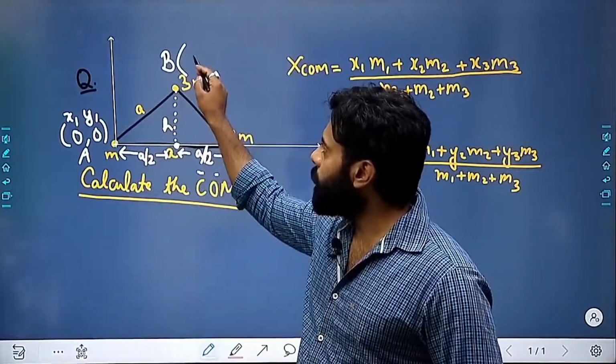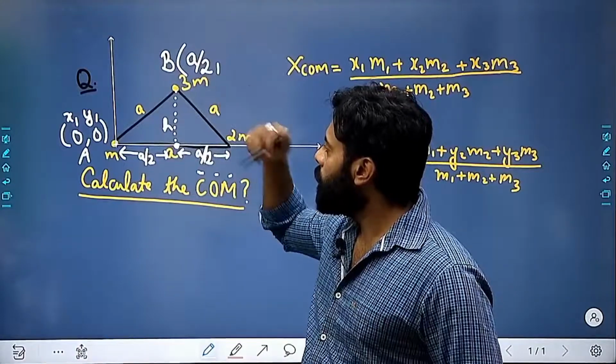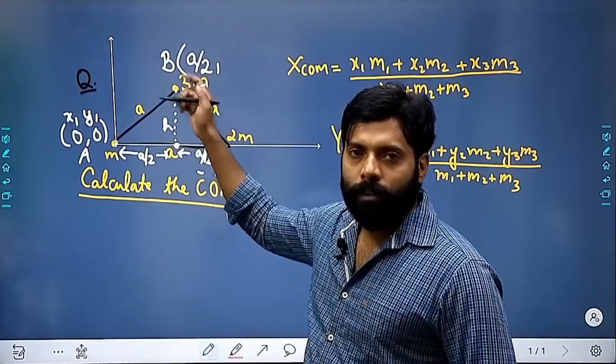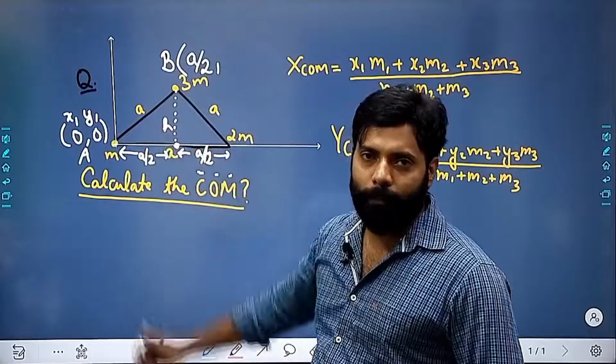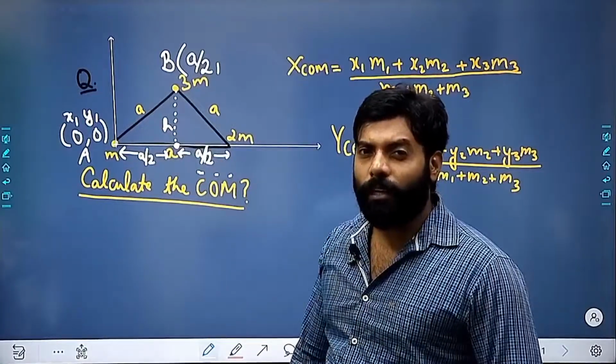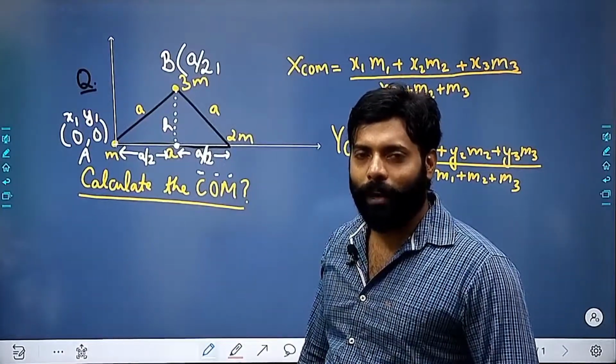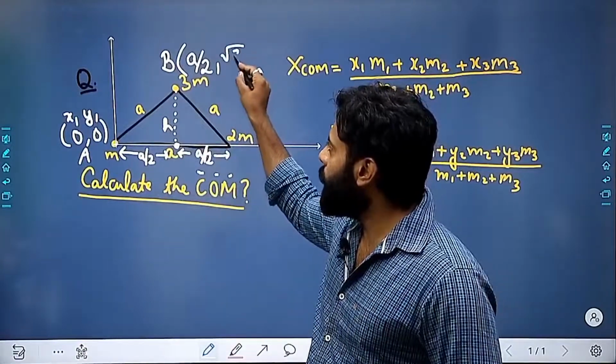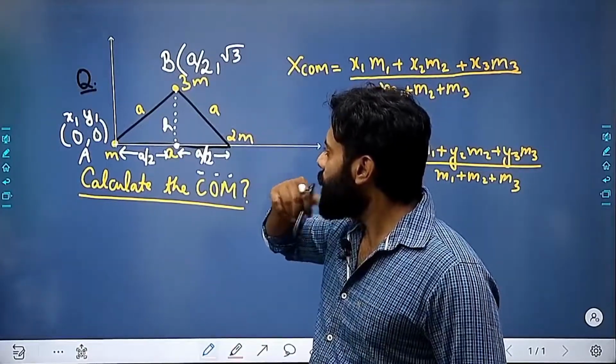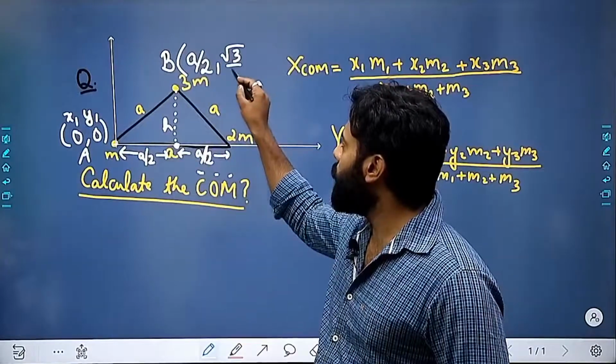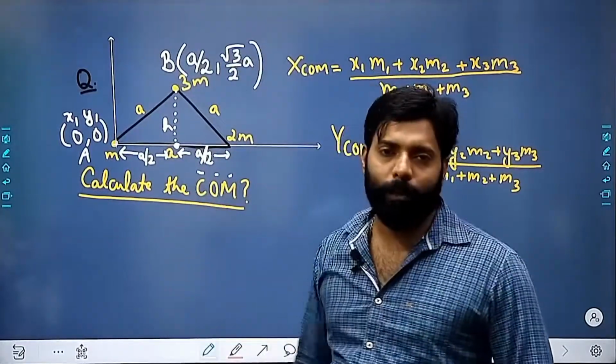So the x-coordinate of the midpoint will be a by 2. Then what will be the y-coordinate? It will be root 3 by 2 a. How many of you are able to understand?